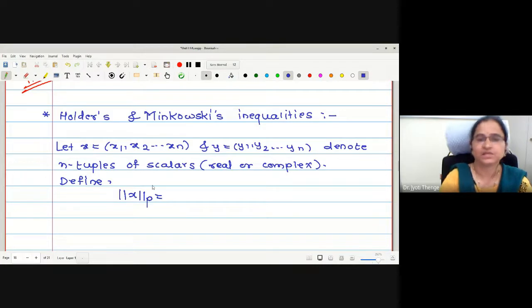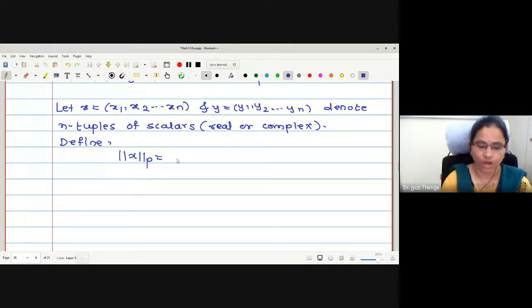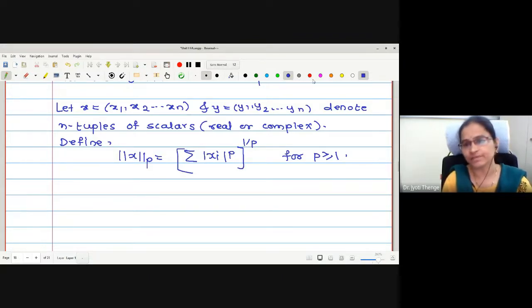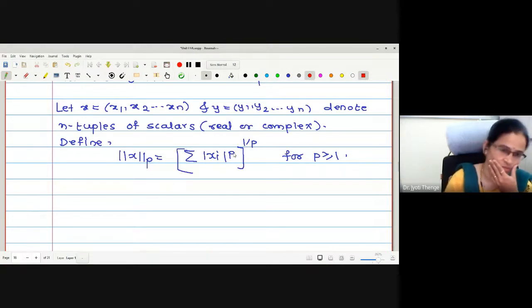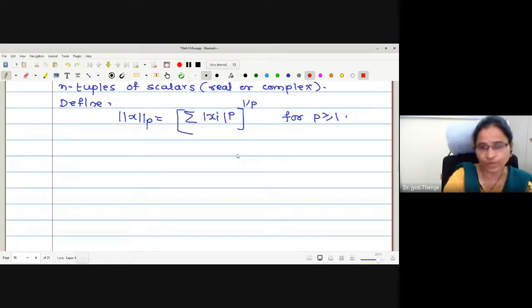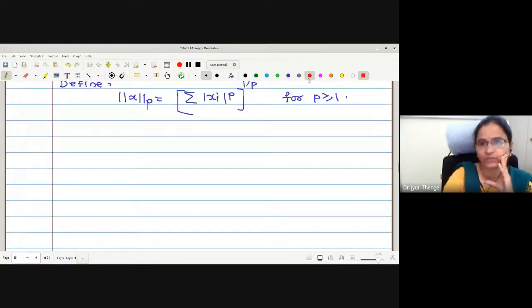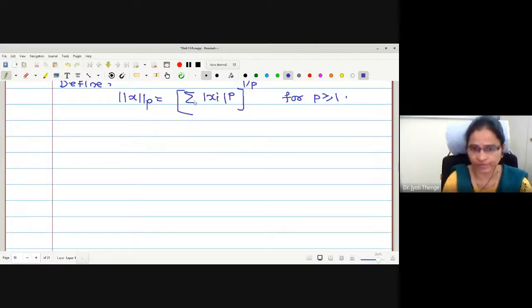What is norm p? It's a way to find out the distance, right? How is it defined? Summation of mod xi raised to p, raised to 1 by p, for p greater than or equal to 1. You may have a question of what kind of distance is being calculated. We will come to this. What happens if I put the value of p as 2 here? For p equal to 2 we are familiar. Or let me write the inequalities first and then we will come to the discussion.